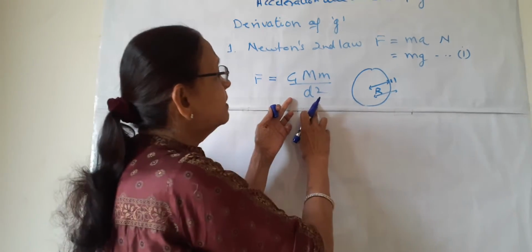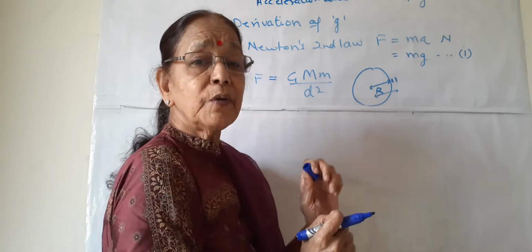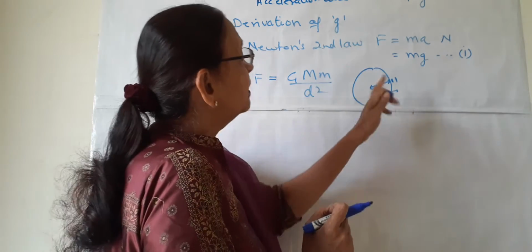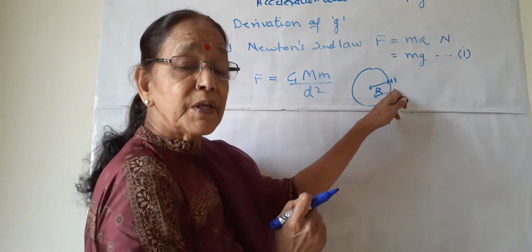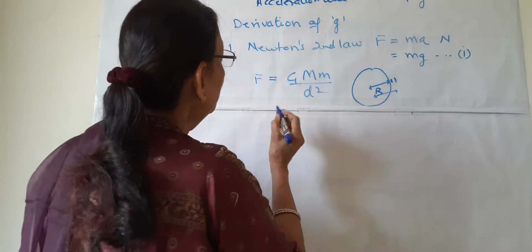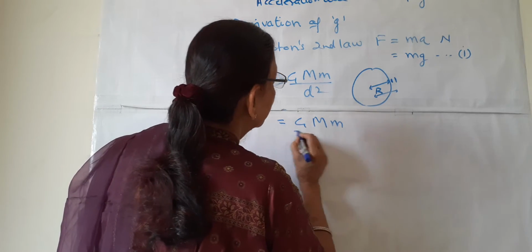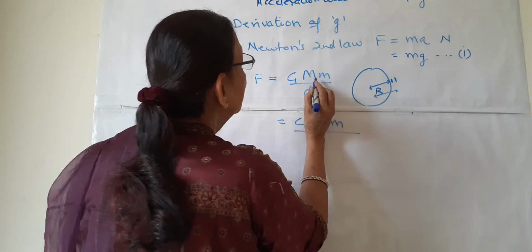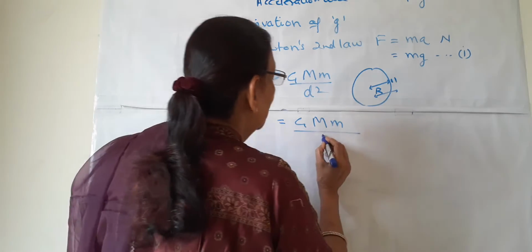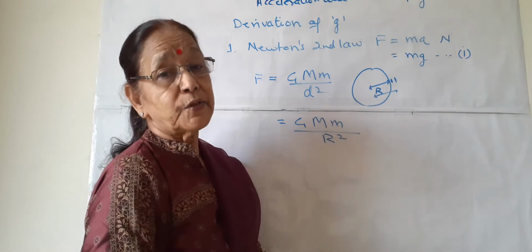So this distance we can replace by r, the radius of the earth, if the object is present on the surface of the earth or near the surface. So this expression can be changed as G, this M is mass of earth, upon r square. This r is the radius of the earth.